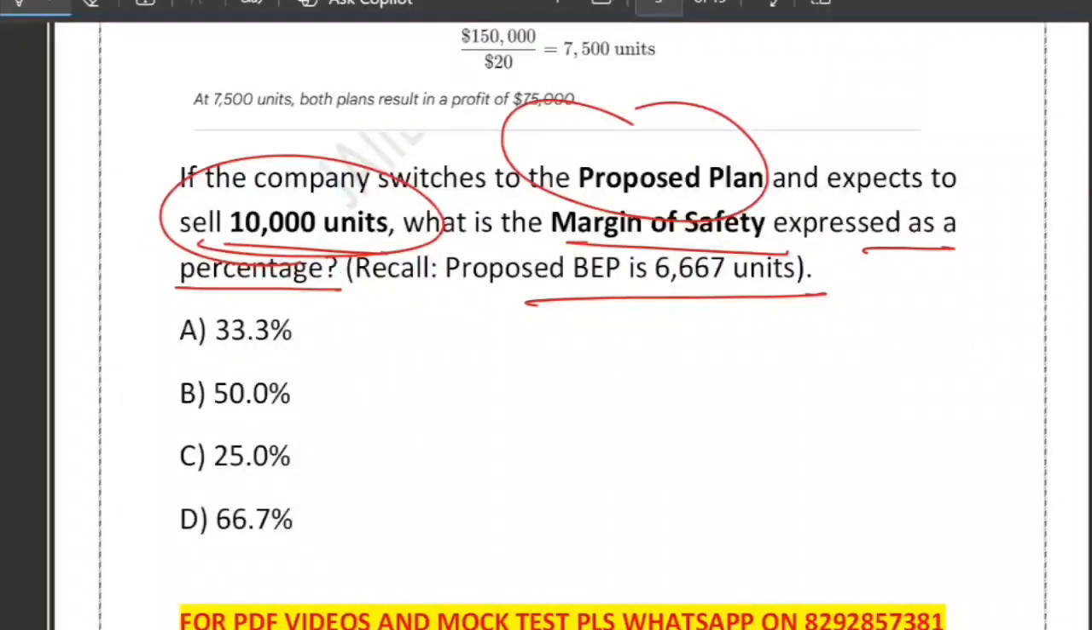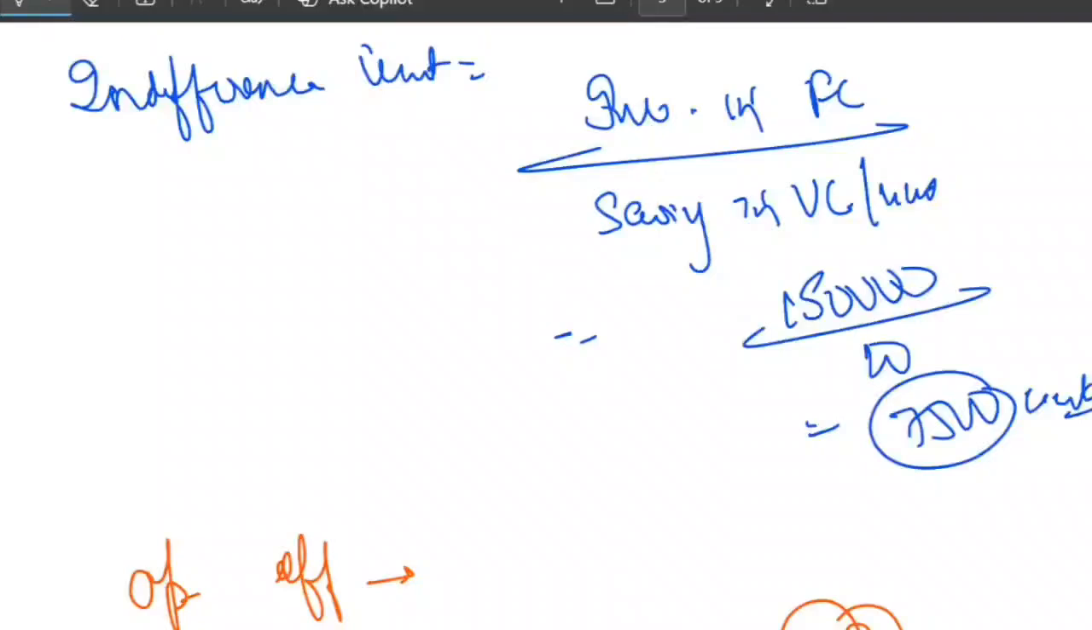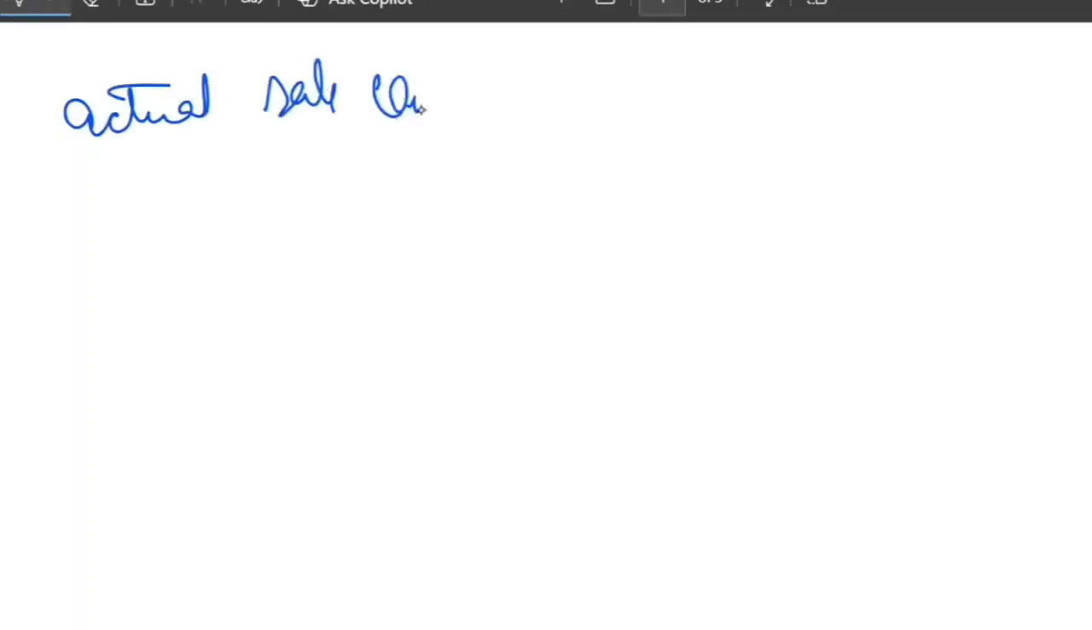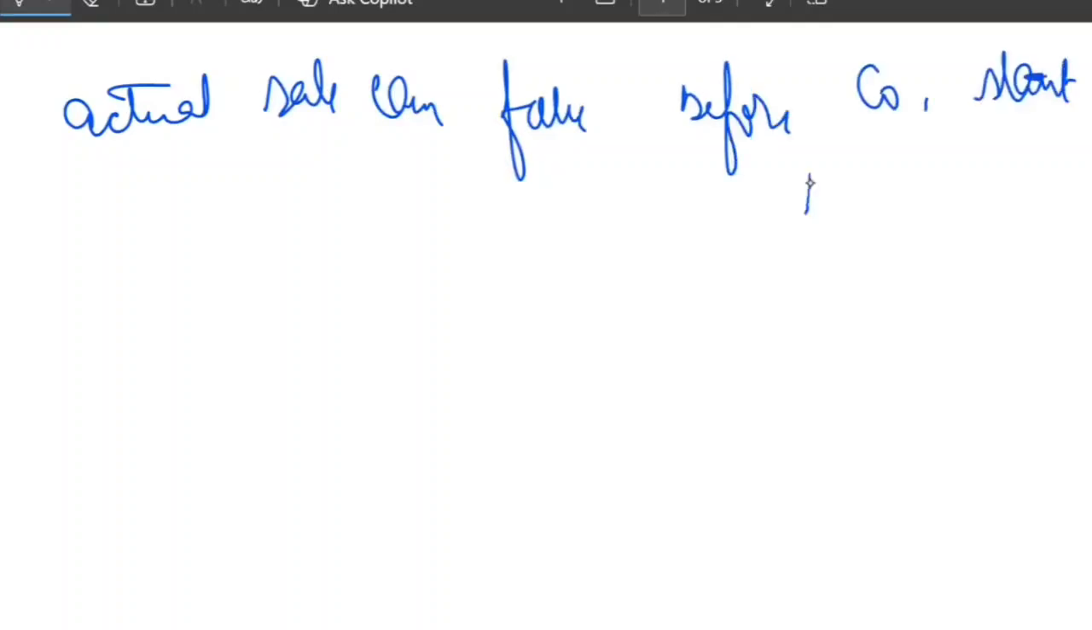First of all, what is the meaning of margin of safety? Let me just explain. Basically, it tells us how much actual sale can fall before the company starts making loss. That is margin of safety. So in simple words, it is a safety buffer between the actual sale and the break-even sale.